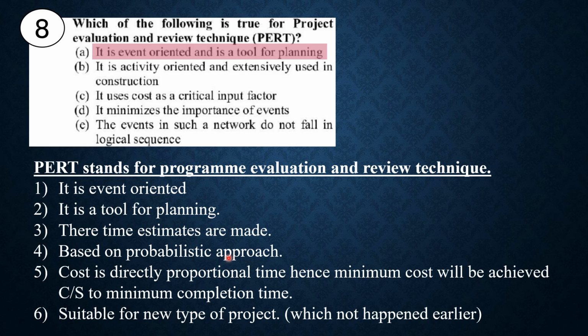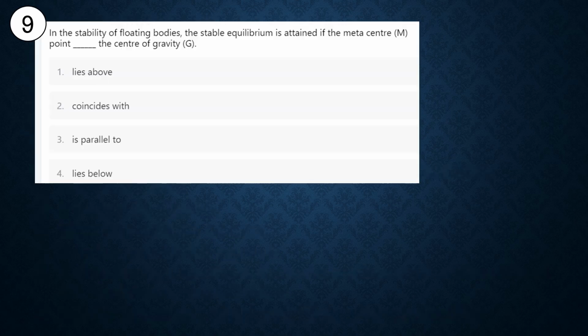And CPM is based on deterministic approach. Then fifth, cost is directly proportional to time, hence minimum cost will be achieved with minimum completion of time. Sixth, suitable for a new type of project which has not happened earlier. So here option A is correct because this is true about the project evaluation and review technique. It is event oriented and is a tool for planning. Option A is correct.